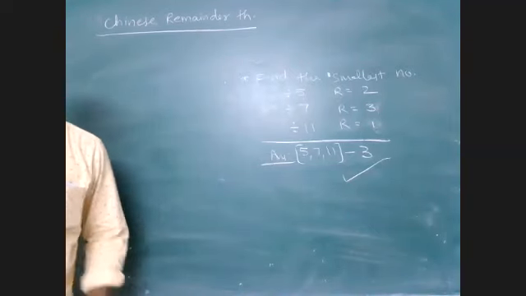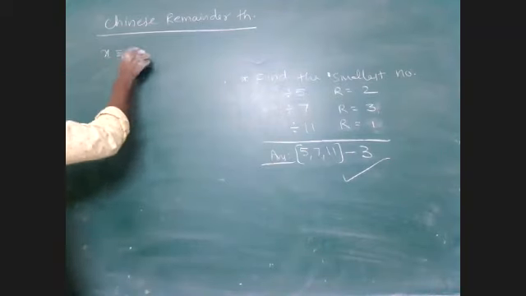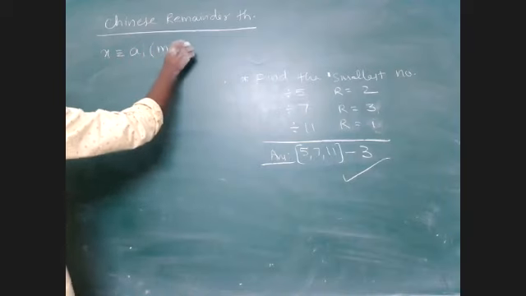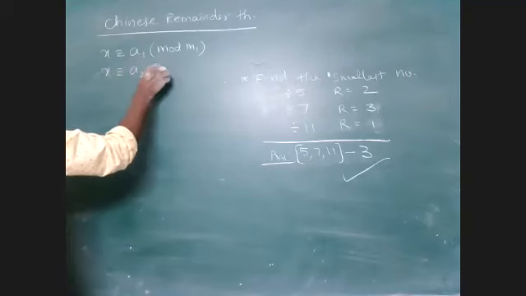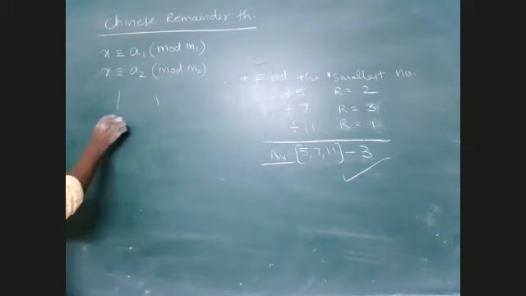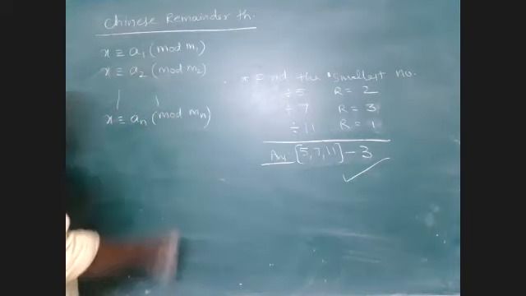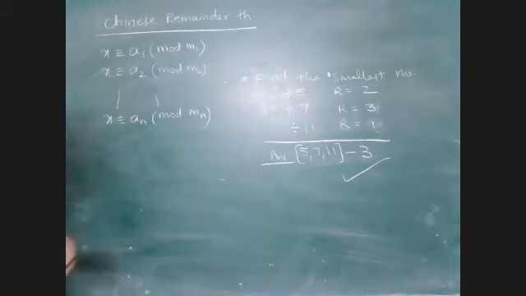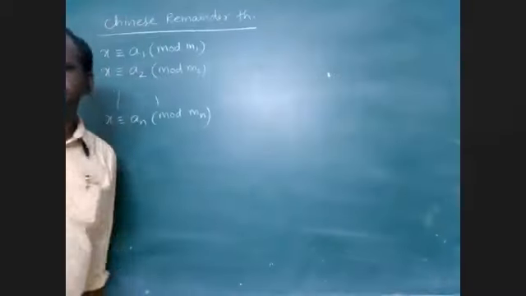What is the Chinese Remainder Theorem? In the simplest form, suppose a number x leaves a remainder a1 when divided by m1. That same number leaves a remainder a2 when divided by m2, and so on. x is congruent to an mod mn. The Chinese Remainder Theorem says that our x is nothing but, in simplest form only I am telling you, in so many textbooks it is in a complicated form,